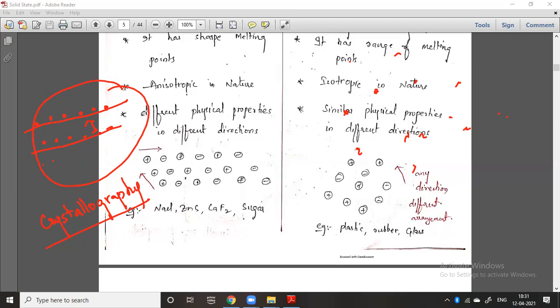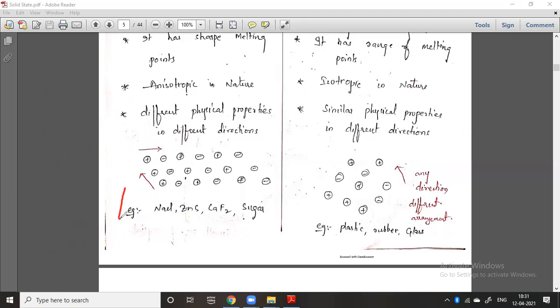But remember one thing here: amorphous solids are completely different from crystalline solids. We can decide a geometry for a crystalline solid, but we cannot study it for an amorphous solid. You should remember that.